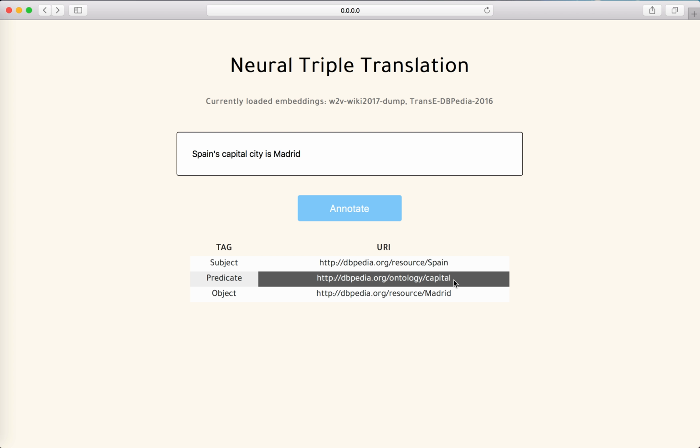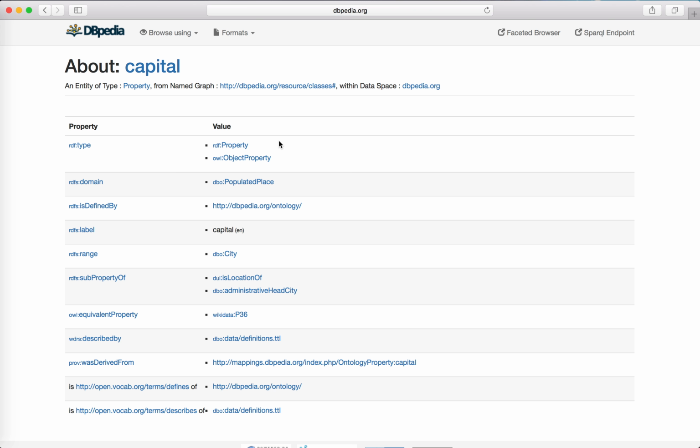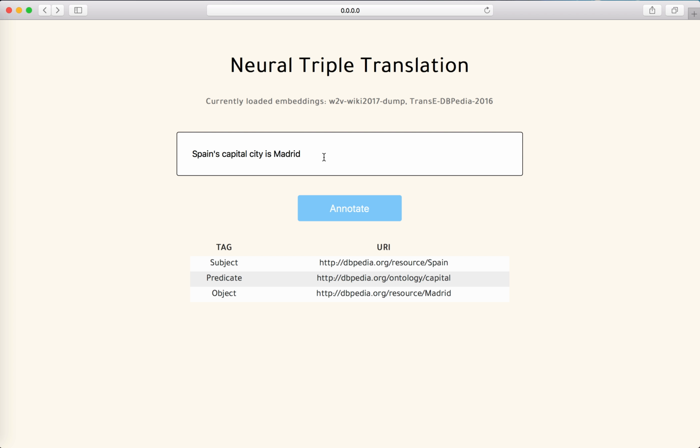So here we see actually capital is now used as a predicate to describe the relation between Spain and Madrid. And it's important to mention that this capital is different from the capitalized Capital we just saw, which is actually an entity. This is a property, which refers to the relation between the two entities here.